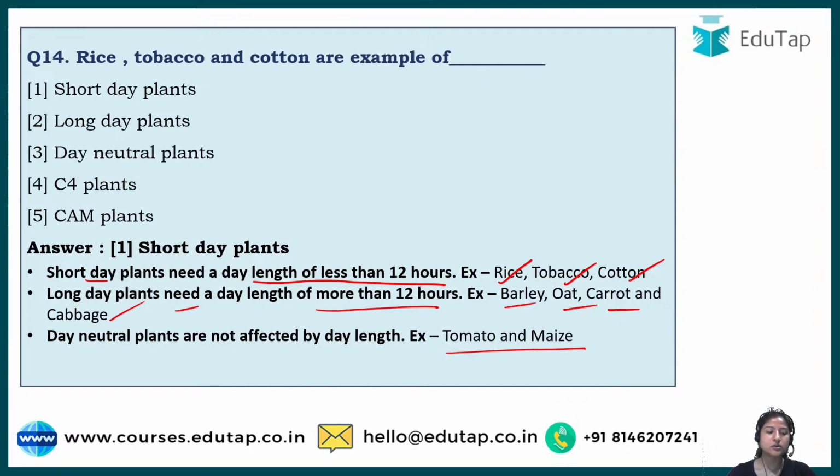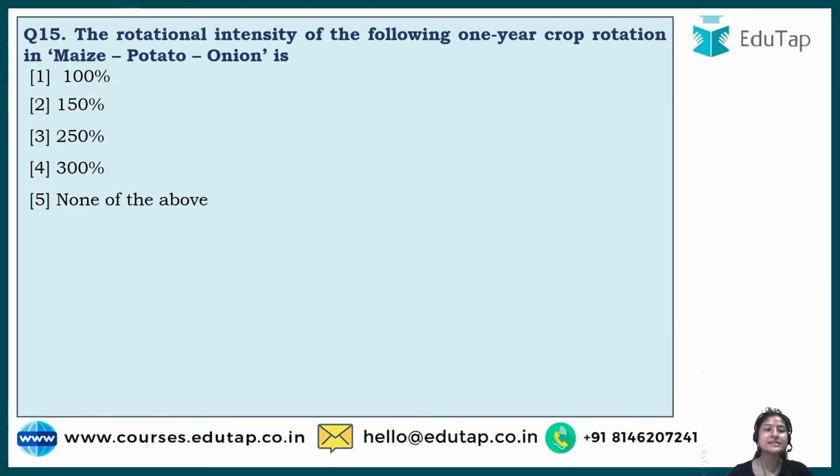So let's go to the next question, which says the rotational intensity of the following 1 year crop rotation in maize, potato, onion is. Sometimes numericals can come. This is not exactly a numerical, but some calculation is required, it can come. So you have to guess the answer. The correct answer to this is option number 4, that is 300%.